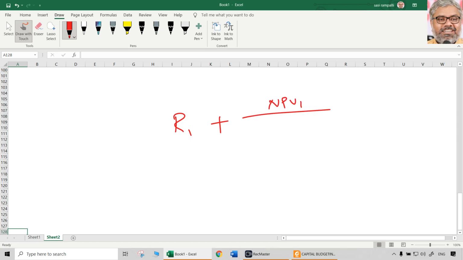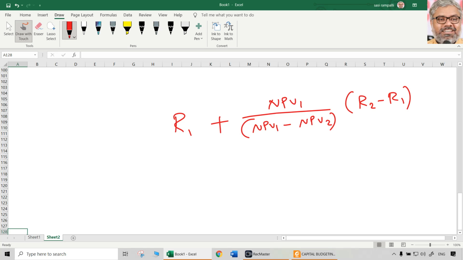NPV1 is the amount which is supposed to become 0, because it's already positive. That is the amount to be covered. But what is the spread between these two NPVs? That is NPV1 minus NPV2, multiplied with R2 minus R1.